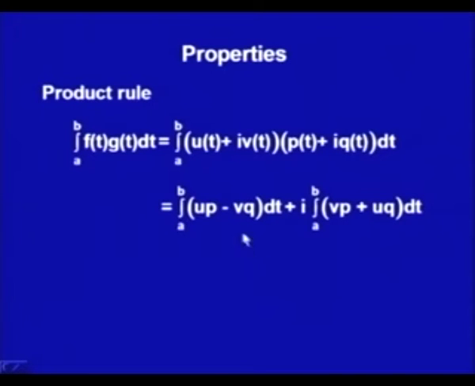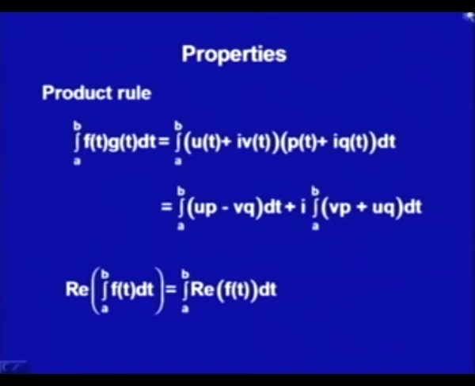So, what we are getting is again a complex number, because this is the integral of real functions, and here we can again use the product rule as the integral a to b of u p dt minus the integral a to b of v q dt. For the product u p dt, we do know how to evaluate the product of the real ones. Moreover,